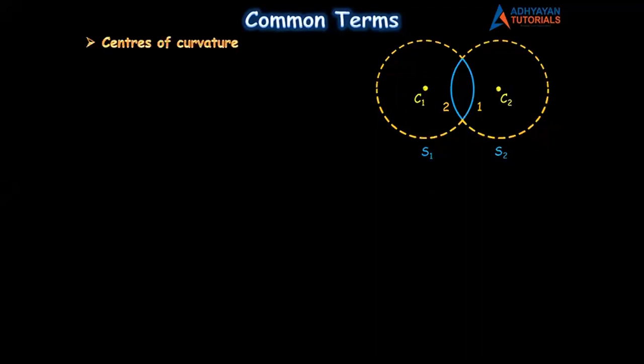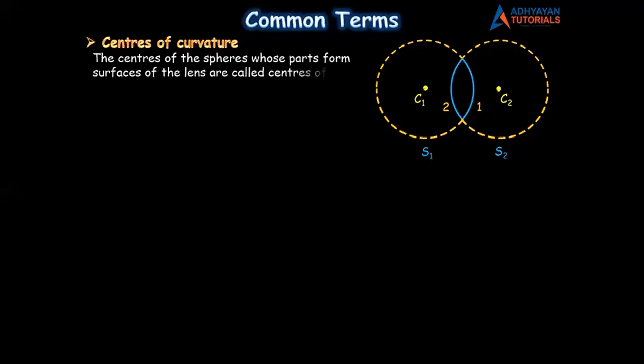Now some might wonder, sir, we have studied something like this earlier in 9th? Yes, correct. In 9th, in reflection of light, we studied center of curvature for a mirror. Now here we are learning centers of curvature, there are two, for a lens. So let us define what are centers of curvature. Look at the definition, children.